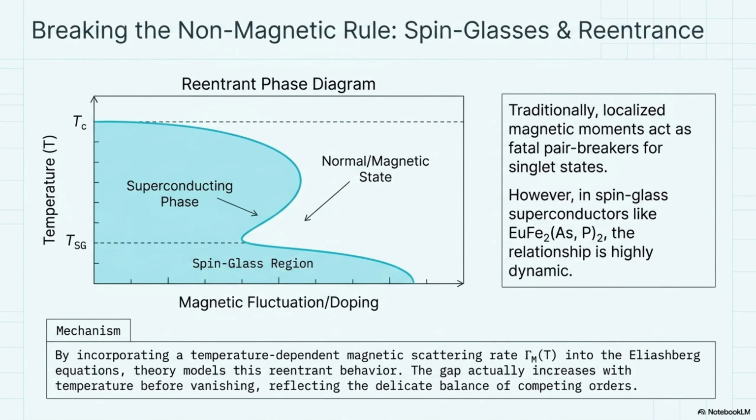In a reentrant phase diagram, as the temperature drops, the material becomes superconducting. But as it drops even further into the spin-glass region, the superconducting gap actually increases with temperature for a brief, totally counterintuitive period, before vanishing. It reflects an incredibly delicate balance of competing quantum orders.